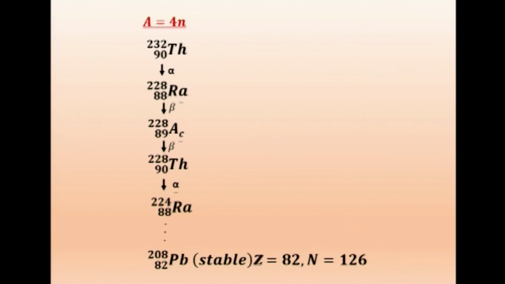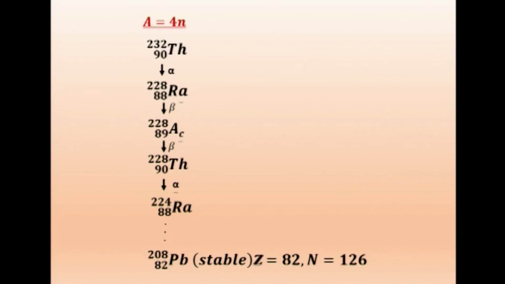Therefore, the mass number A can be written as A equal to 4n, where n is an integer. We can put any integer number, and all of them will fall in that category. So the mass numbers will be multiples of 4.